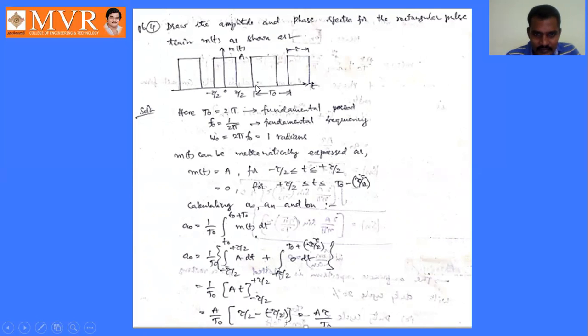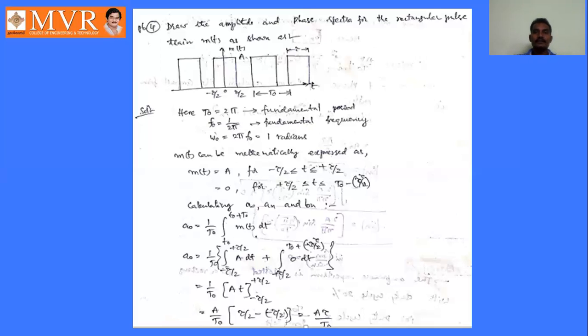This entire distance minus this distance is nothing but this distance. This entire distance is T naught, minus this distance, which is tau. So the range is minus tau by 2 less than or equal to t less than or equal to T naught minus tau by 2. Now we have to calculate the values of a naught, an and bn.